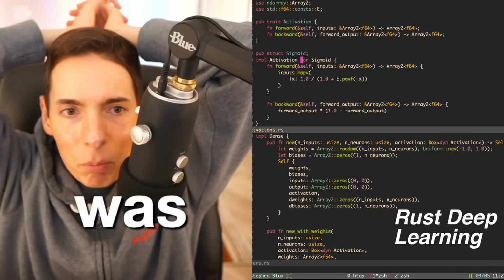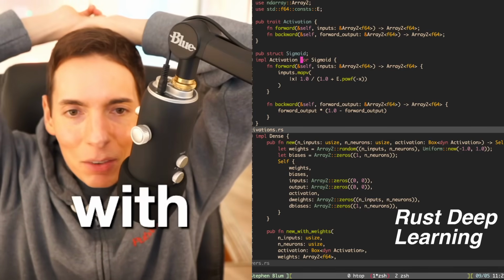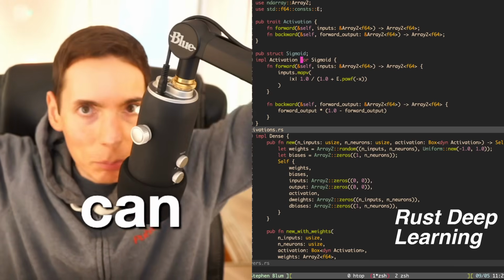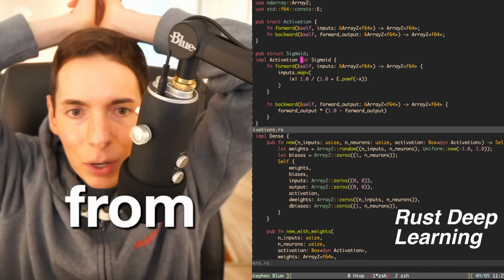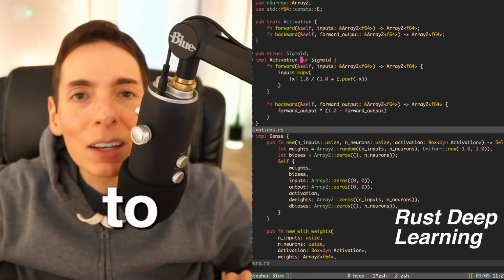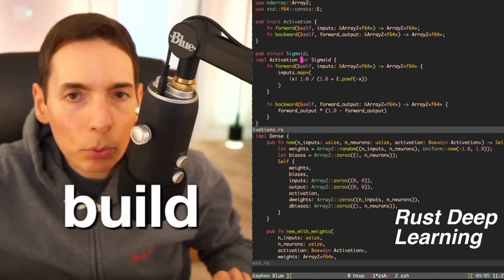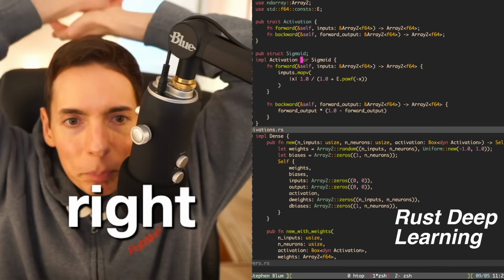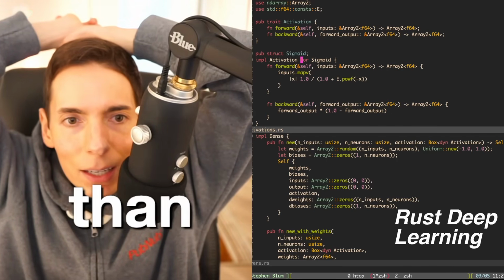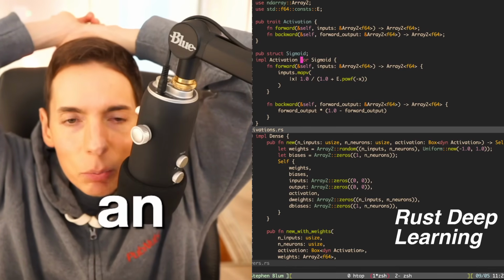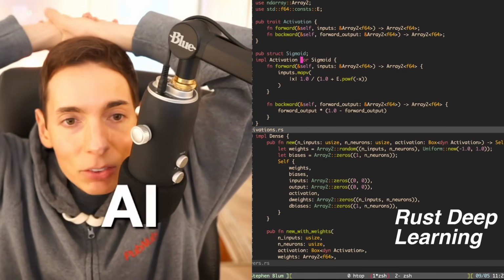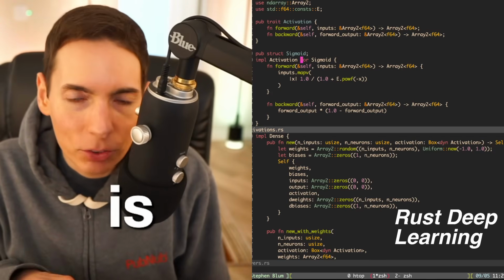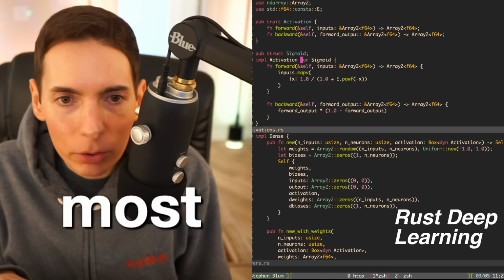That was one of the most incredible things I did with Rust and made me extremely in love with Rust because you can literally build anything. You can totally build anything and it will be fast, from a neural network to a microkernel and all. Yes, and you can deploy to IoT devices because of the low footprint. I love speaking neural network more than ANN. Yes, this is kind of like an ANN, to be honest. A neuromorphic AI, that sounds interesting. Rust is a language that makes me believe I can build anything. Yeah, it really is. It's just so good. I love it. It was one of the most difficult things to learn, but it's absolutely worth it.